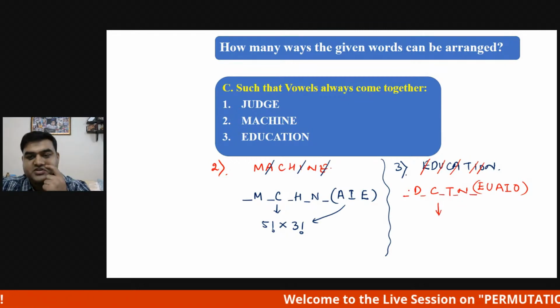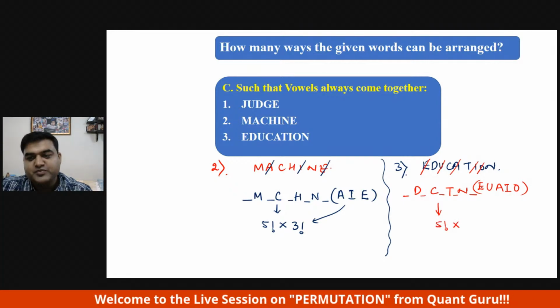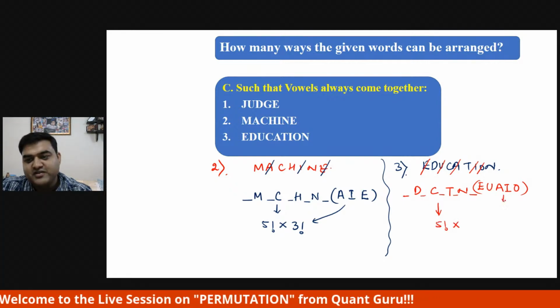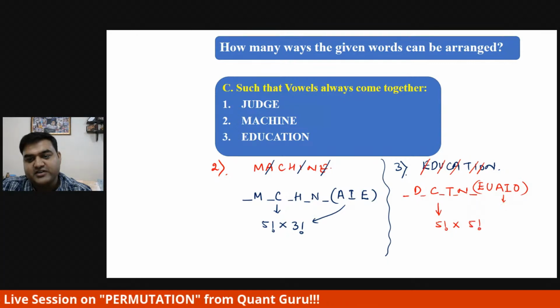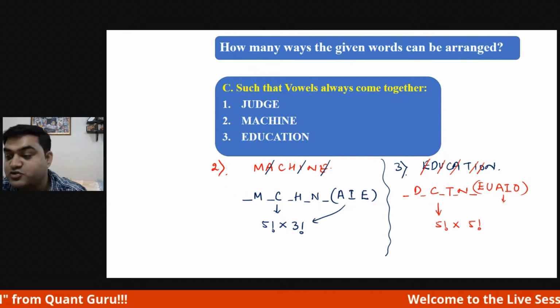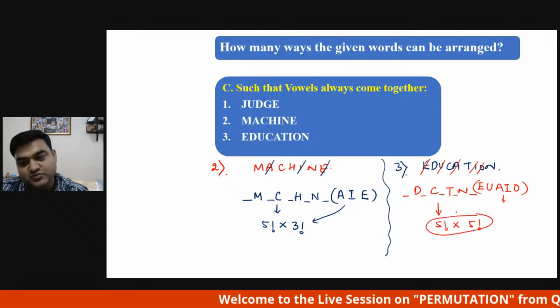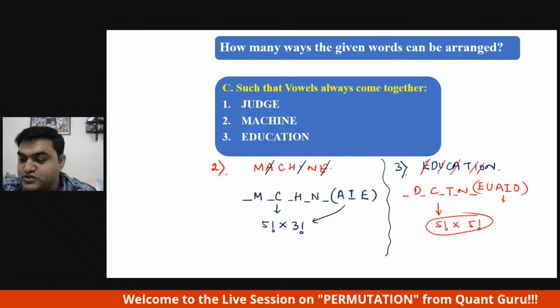Because of this, it becomes 5 factorial. And how many remaining letters? 1, 2, 3, 4, 5. So this also becomes 5 factorial. So 5 factorial into 5 factorial is the answer for this word, education. Correct? So this many ways, this is the answer. Okay, now, having understood that,